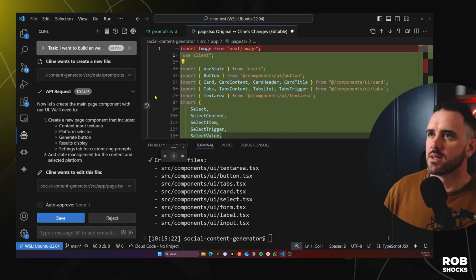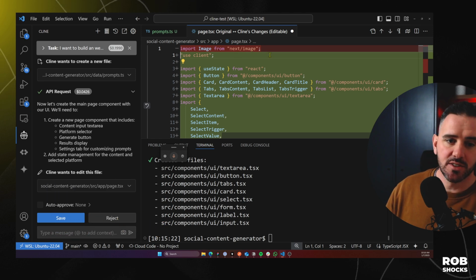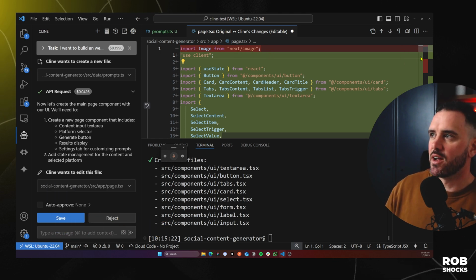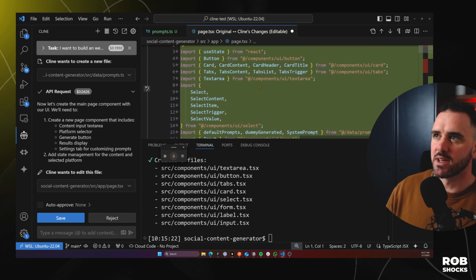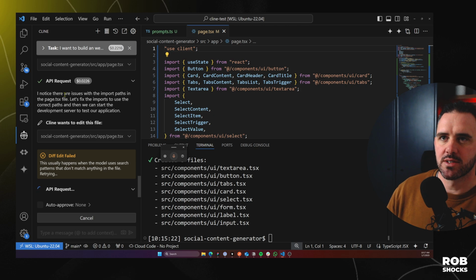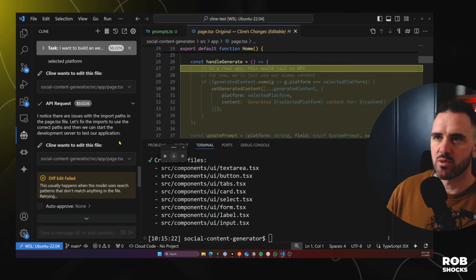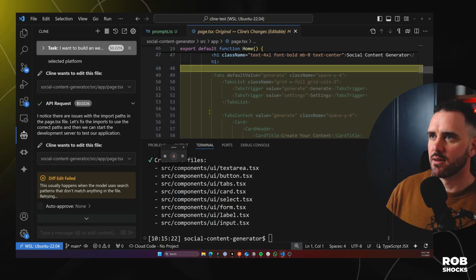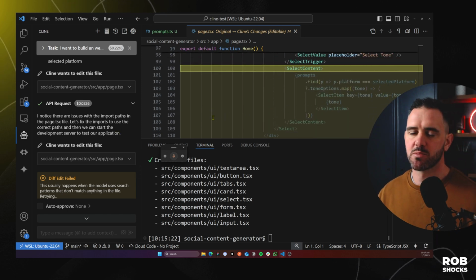Awesome. So again, very similar to Cursor in that it's giving us a difference file, or a diff file view. So everything that's in red is what is being removed and everything in green is what's being added. So it's editing the main page of the Next.js app that we've set up. Okay, cool. So it's already picked up on an error here. I noticed there's issues with the import paths in the page. Let me fix the imports. That's cool. So it's actually testing for errors and able to respond. That's cool.